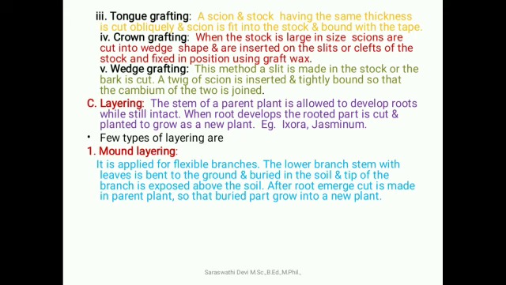A few types of layering. First one, mound layering. It is applied to flexible branches. The lower branch stem is bent to the ground and buried in the soil, and the tip of the branch is exposed above the soil. After roots emerge, a cut is made in the parent plant so that the buried part grows into a new plant.